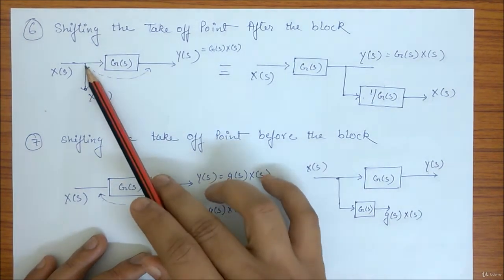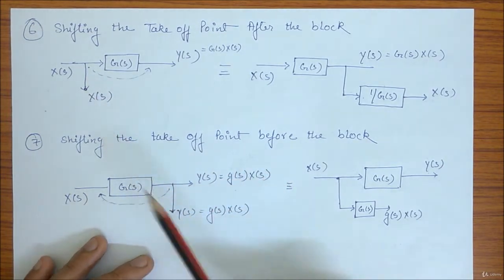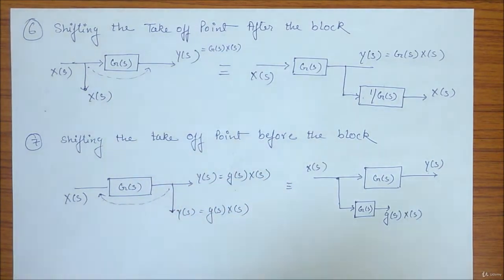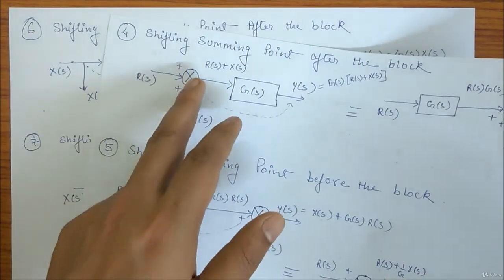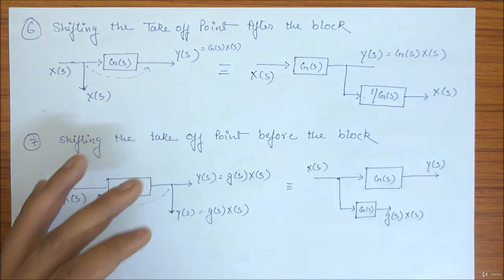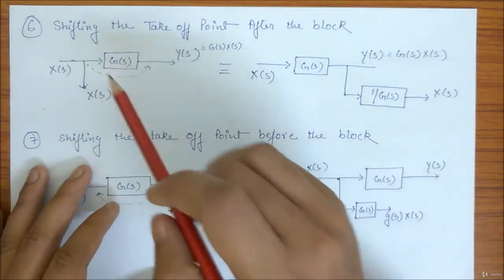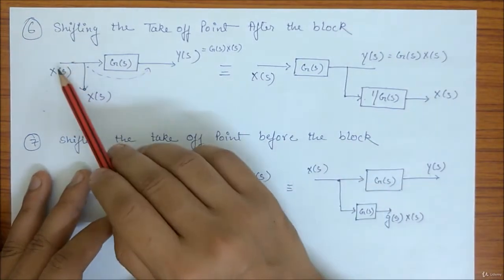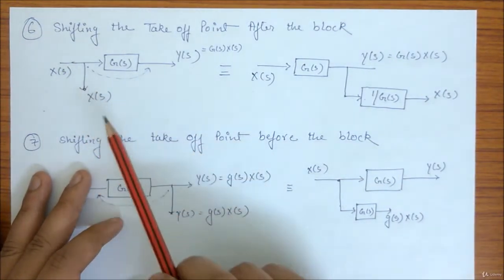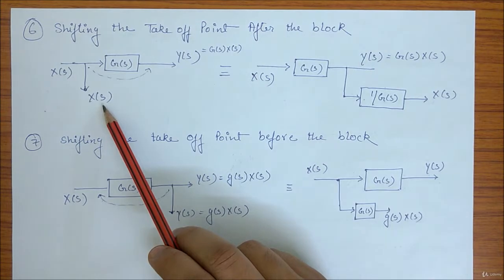It means the takeoff point takes out something, whereas when you had a summer, XS was going inside. When you have a takeoff point, it takes out some point. Since it is connected to XS, that is why this point is XS.